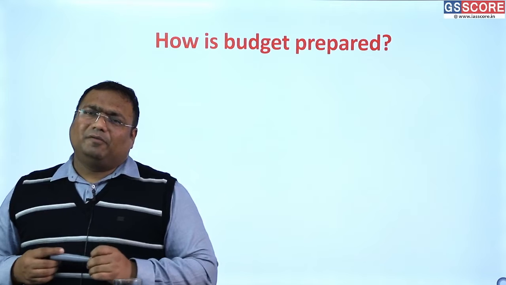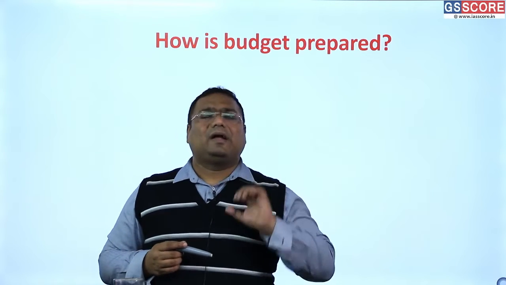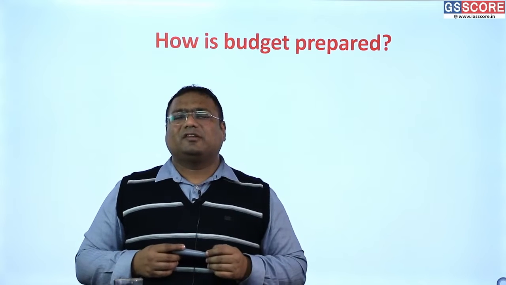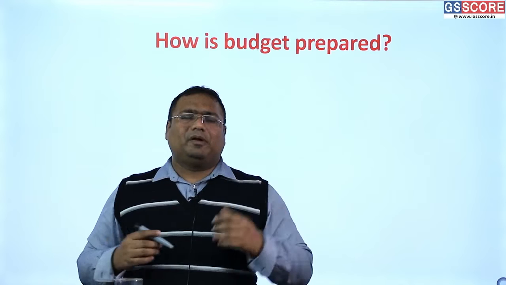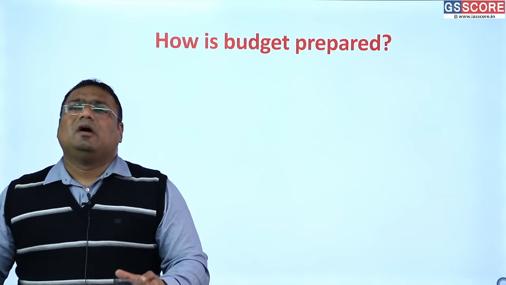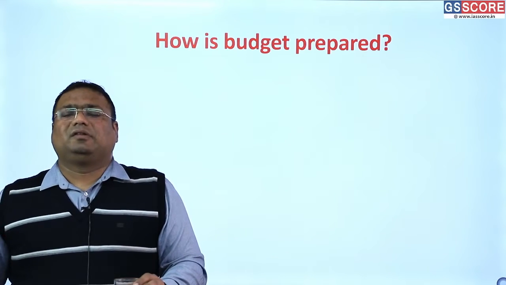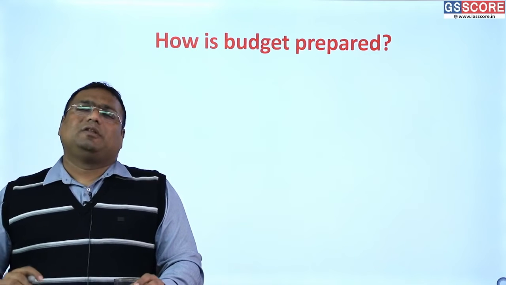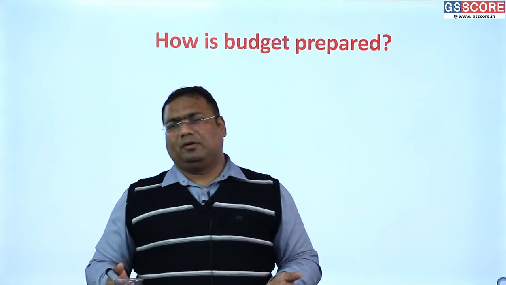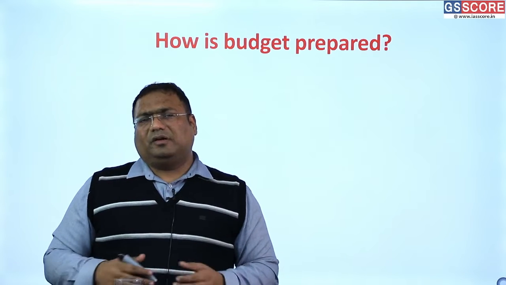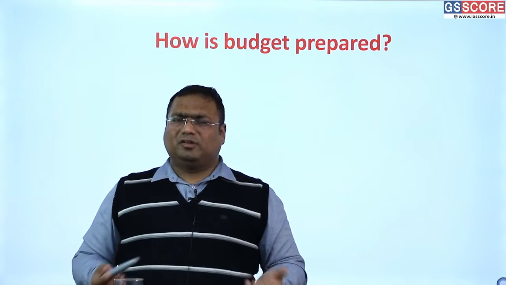And while preparing the budget, it also looks at the gap: this is my revenue projection, this is my expenditure projection, and for the gap between them, it prepares a plan to finance it. And that is called deficit financing, that this much gap will be there between my earning and my expenditure, and from where I am going to cover this gap. And that is deficit financing. Largely this is borrowing.